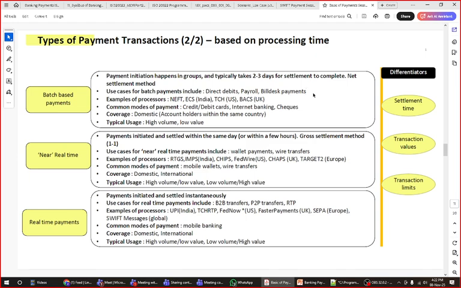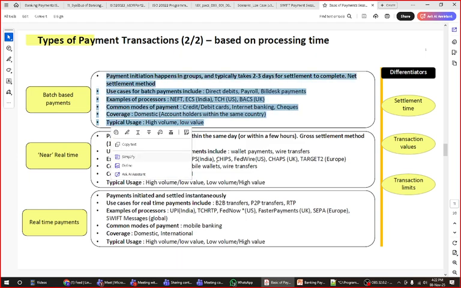They will combine the batch and send the payment. Direct debit console concept, I just know, explain, right? Your ECS and your home loan will be taken by direct debit only. So these are the common methods of payment like credit and debit card, domestic account holders, high volume and low volume, typically used for batch payment system.